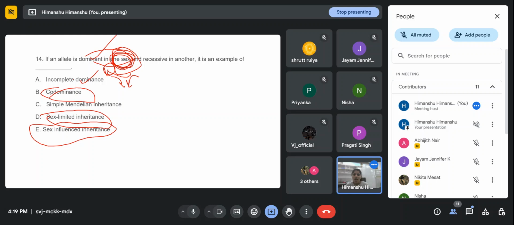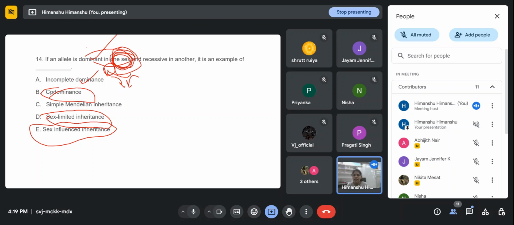in another. Simple Mendelian inheritance, no, because in simple Mendelian we know the law of dominance will follow. Here the law of dominance is not following, because we will consider the reciprocal cross also, where the sex is reversed and we get the same effect. And in simple Mendelian inheritance we consider three laws only: the law of dominance, law of segregation, and law of independent assortment. But here in the statement they are saying dominant in one sex, then sex limited inheritance.